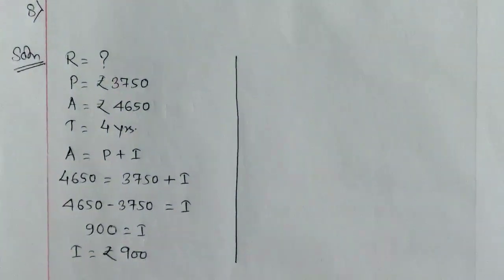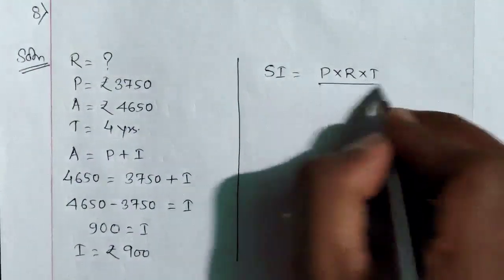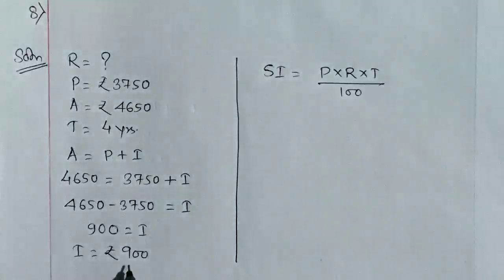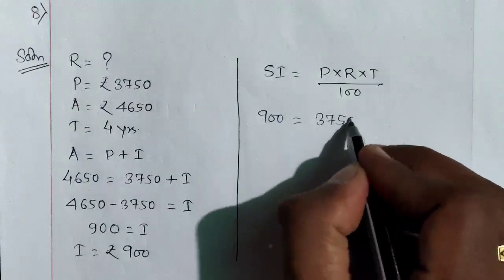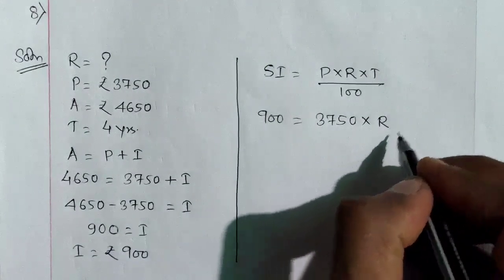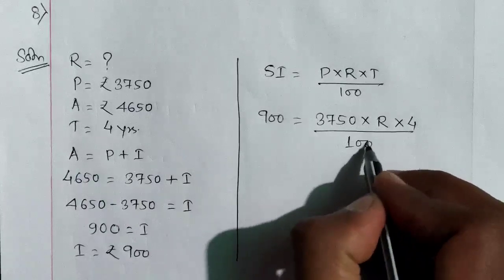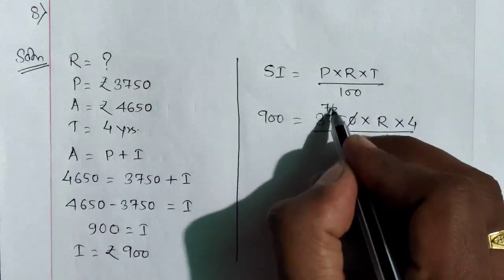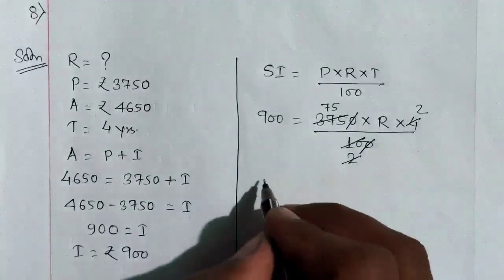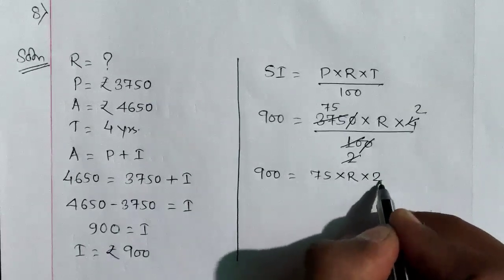Now here we can write simple interest is equal to P into R into T by 100. The value of simple interest we have calculated, 900. Principal, we know that the principal is 3750. The value of R we don't know. We will keep it R here. Time is given 4 years, divided by 100. Now we will reduce this 0. 5 2 ja 10. 5 7 ja 35. Carry 2. 5 5 ja 25. 2 2 ja 4. In the next step we can write 900 is equal to 75 into R into 2.